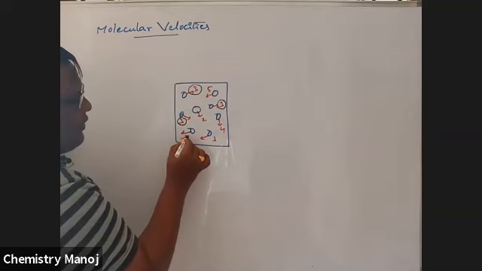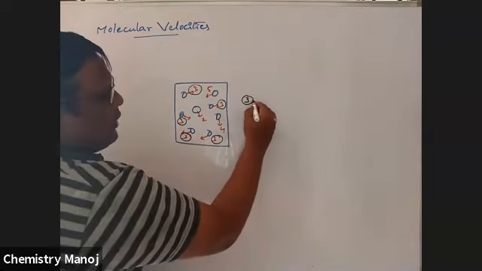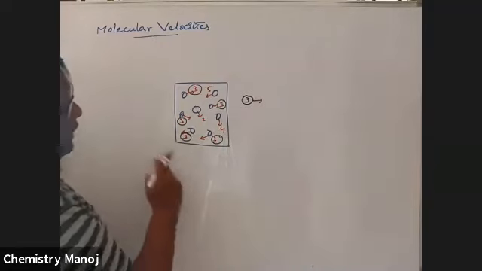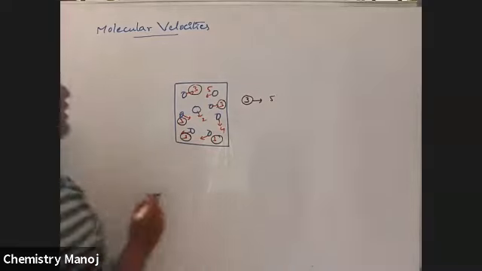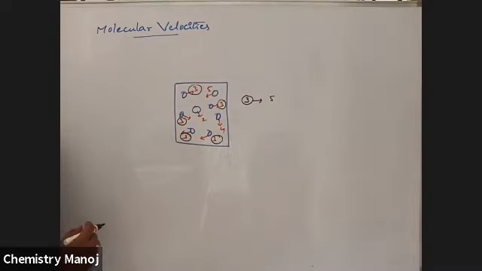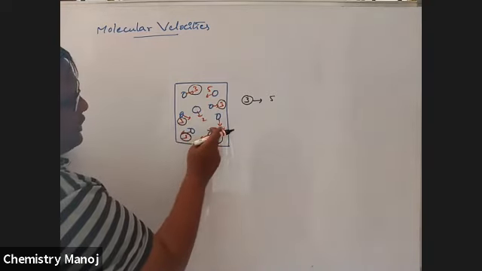This is also 3 velocity. That means 3 meters per second velocity is possessed by how many gas molecules? 1, 2, 3, 4, 5. 5 gas molecules possess 3 velocity. Next, this is 5, this is 2, this is 4.